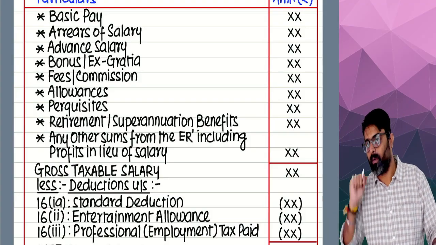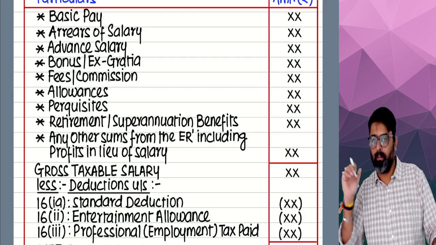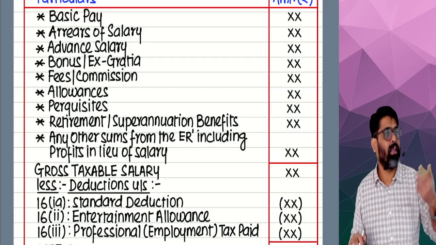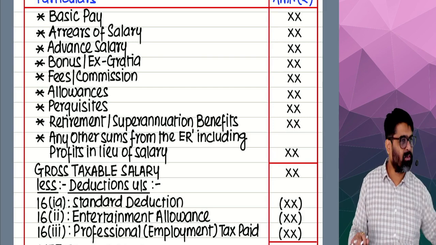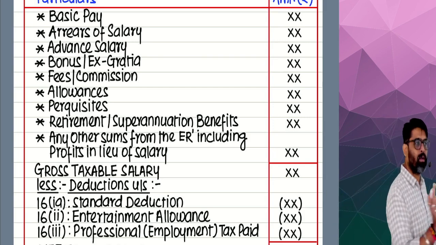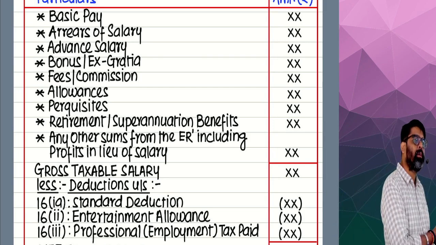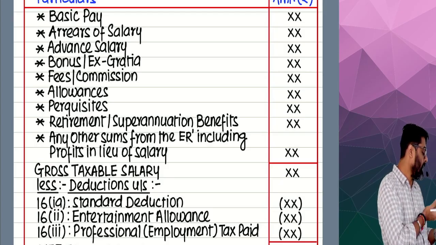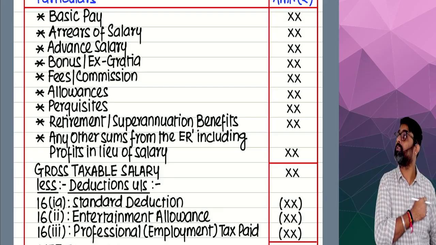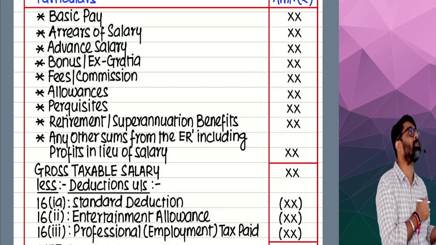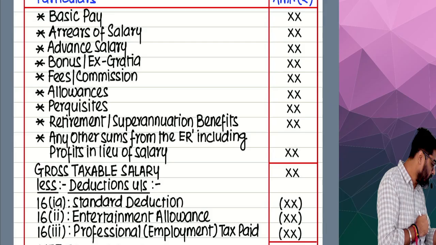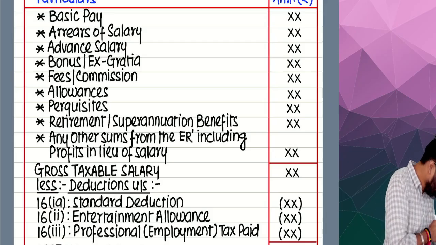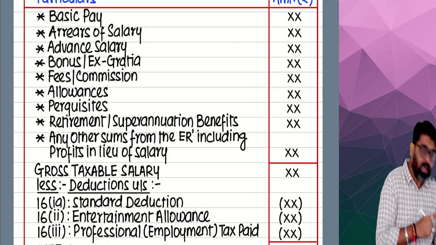If gross amount is given and they are saying from this gross amount, this will be deducted by the employer, this will be deducted by the employer. You deducted all the amount. You reached that net. Then you realized, oh my God, this is net. From gross, employer is deducting this, deducting this, deducting this. This is net. I don't have to tax the net amount. I have to take the gross amount.